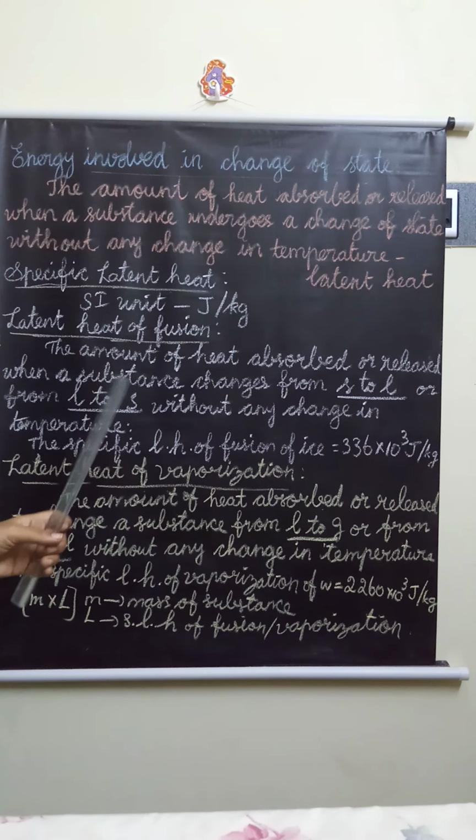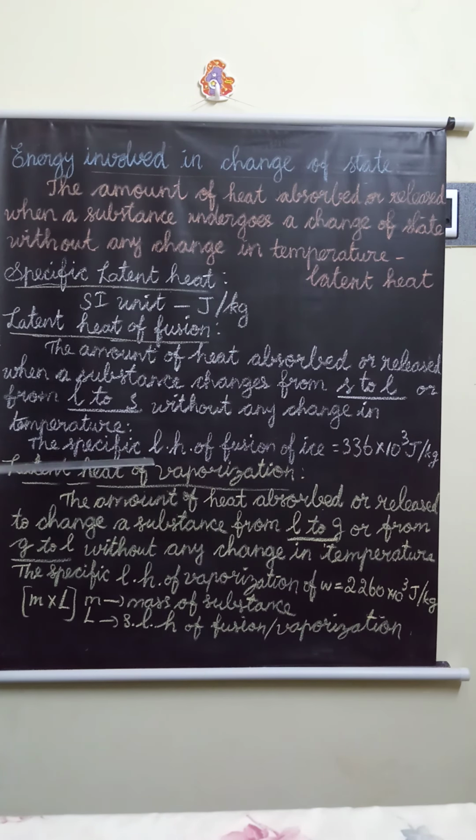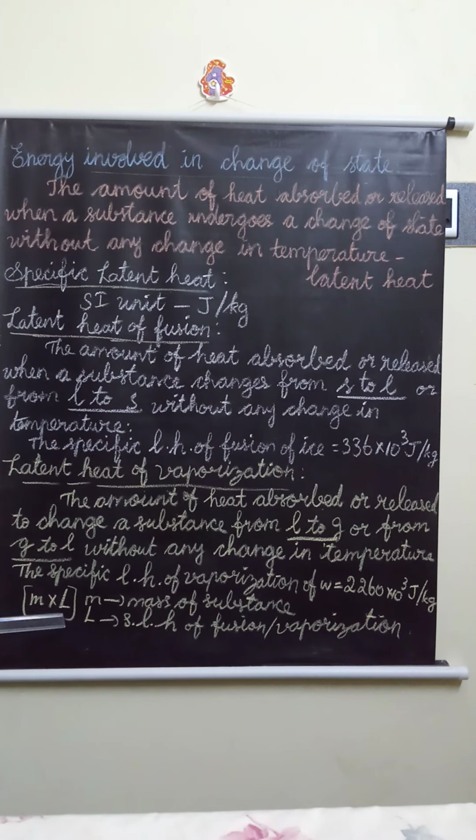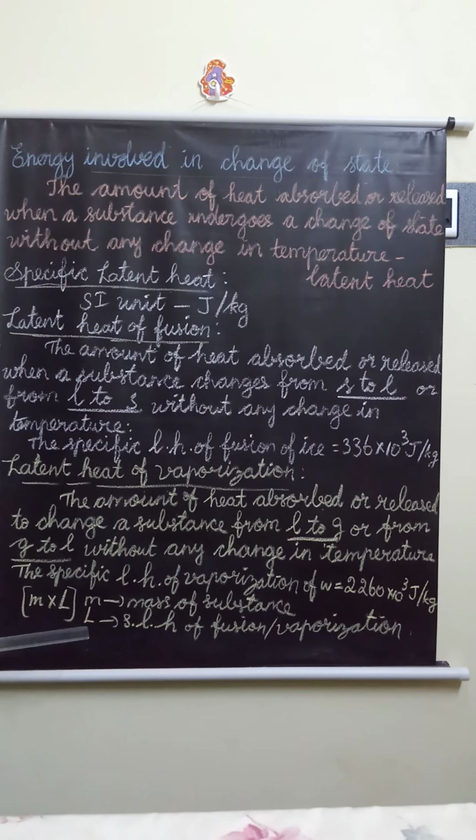Next, the amount of heat released or absorbed by a substance during a phase change. We will use one formula, that is Q equals M into L. M is the mass of the substance.